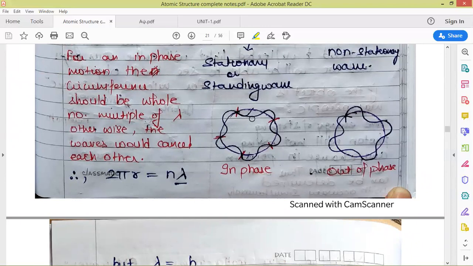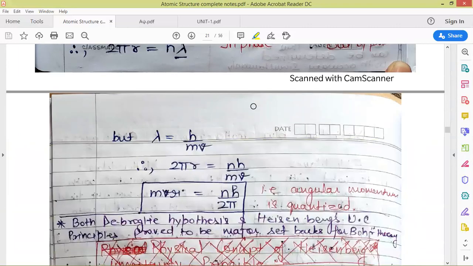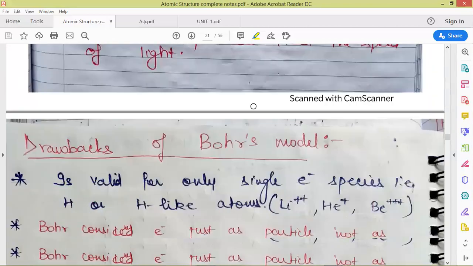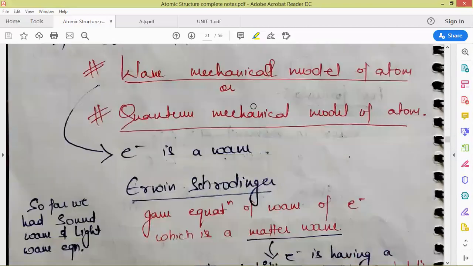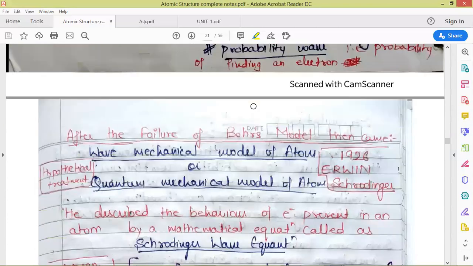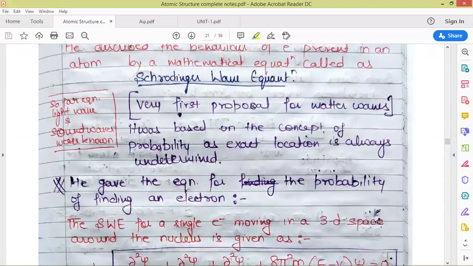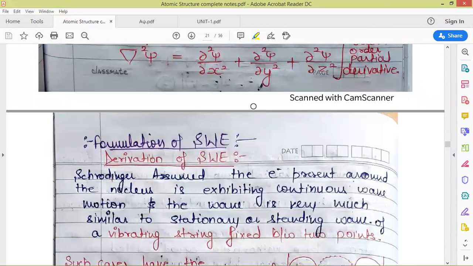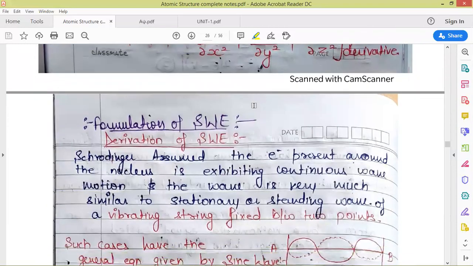He considered the motion of electron in the form of a wave, and if the wave is in phase, then that was considered a standing wave. The same consideration was taken by Schrödinger, that the electron moves in the form of stationary waves around the nucleus, where psi is the amplitude of that wave.